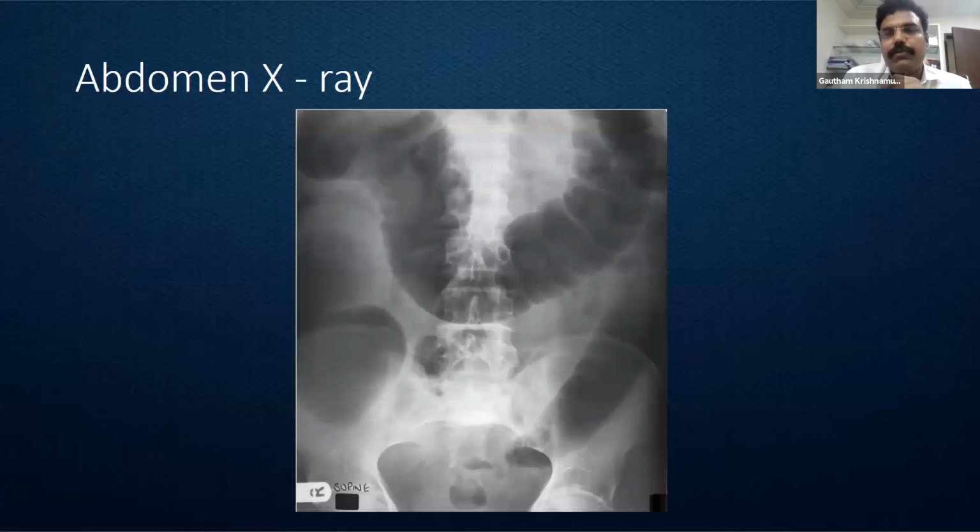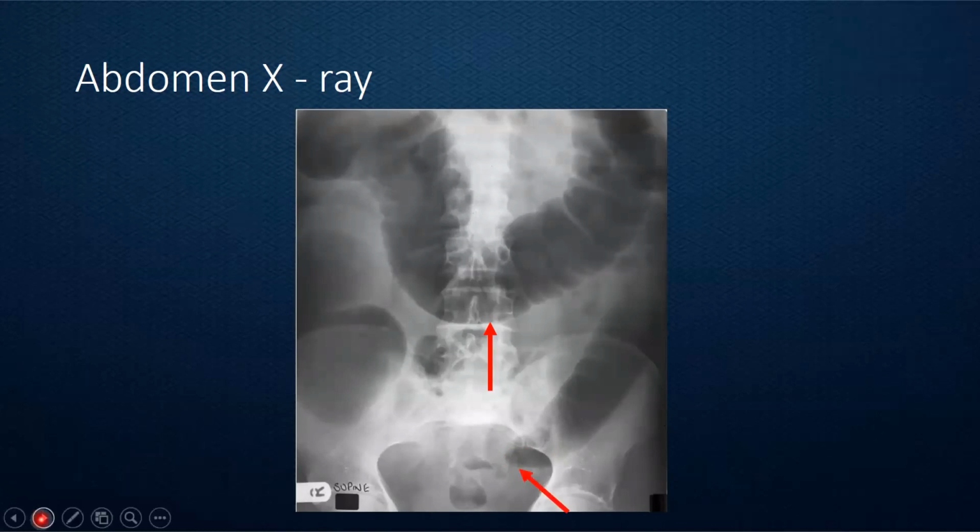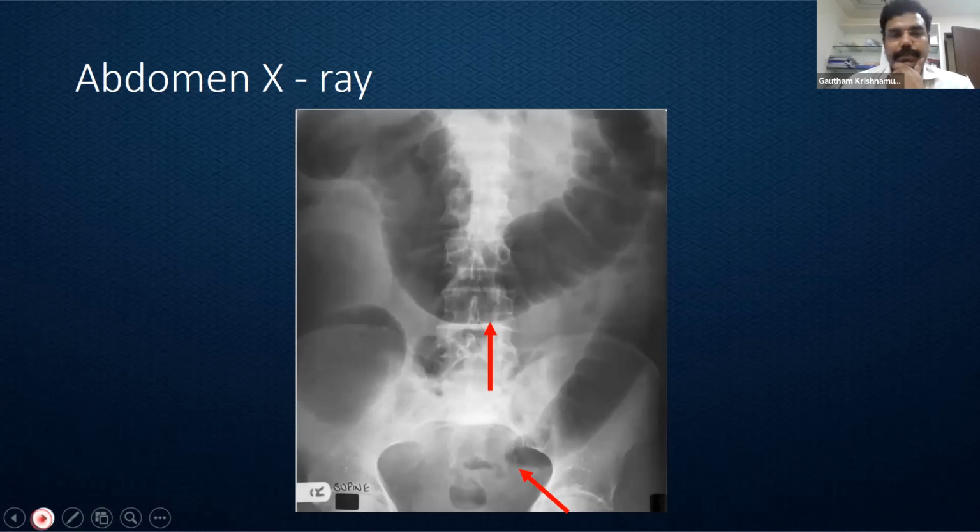I just put a few representative X-rays. These I have taken from the internet just to show what are the various X-ray pictures that we can have with malignant colonic obstruction. This is a classical one. We can find the entire large intestine dilated with an abrupt cut at the level of the rectosigmoid. It is the arrow pointing to the abrupt cutoff.